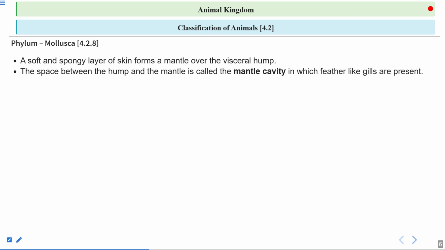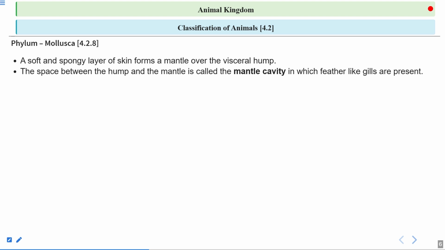Now this mantle cavity is very important because it contains a gill-like region. That is helping this organism in the exchange of gases, because they have feather-like gills in this particular region, in the mantle cavity.